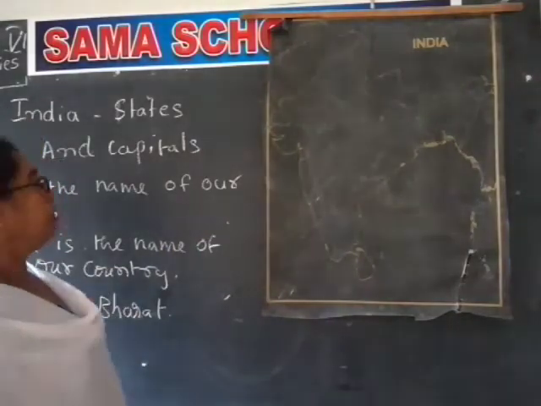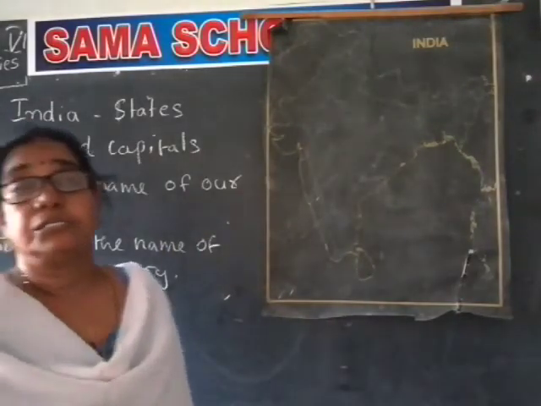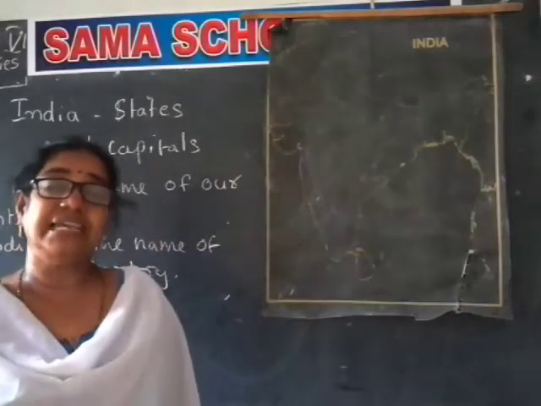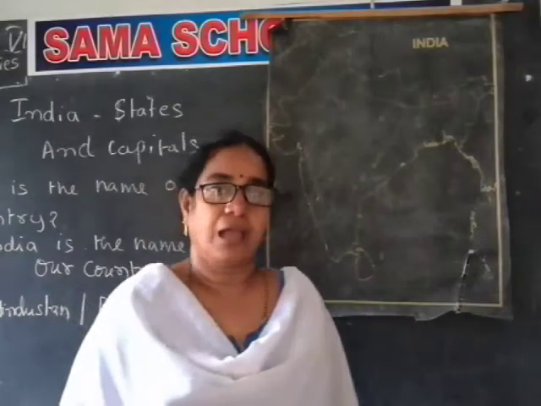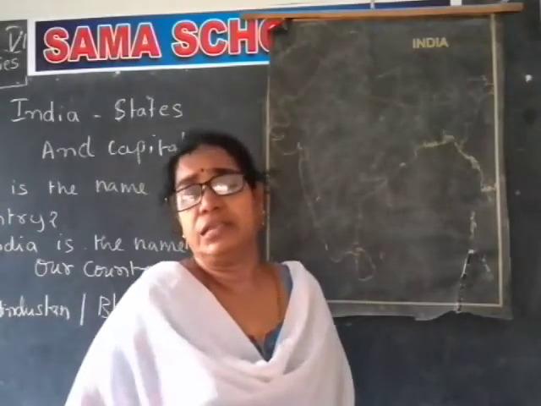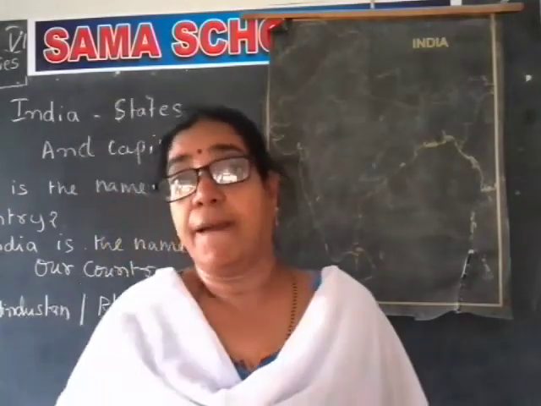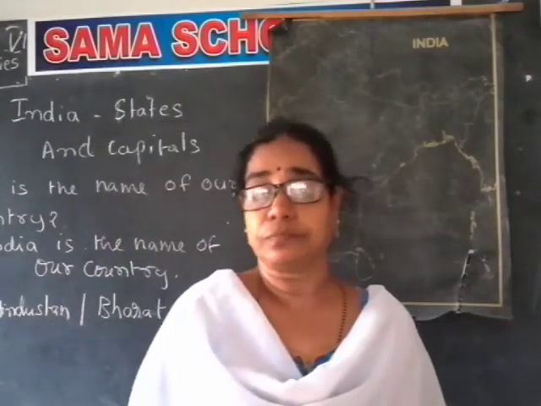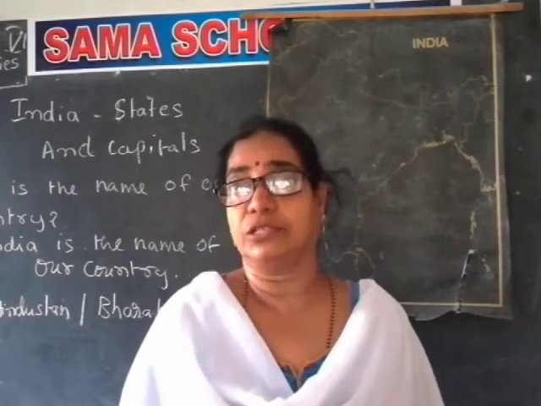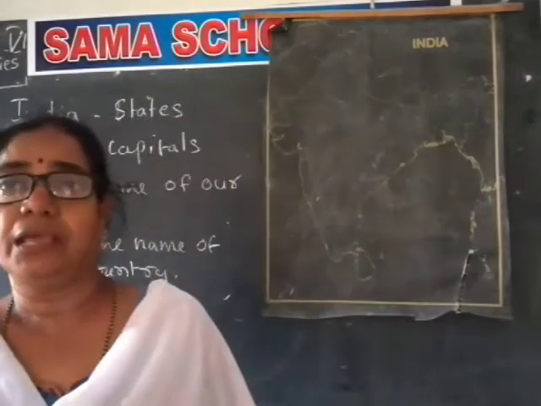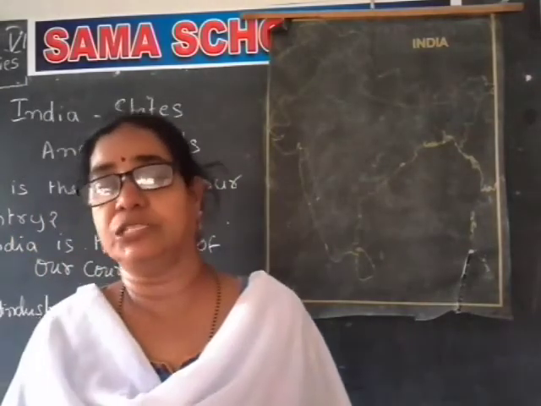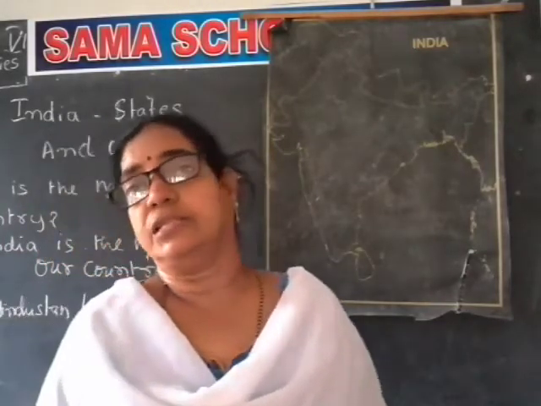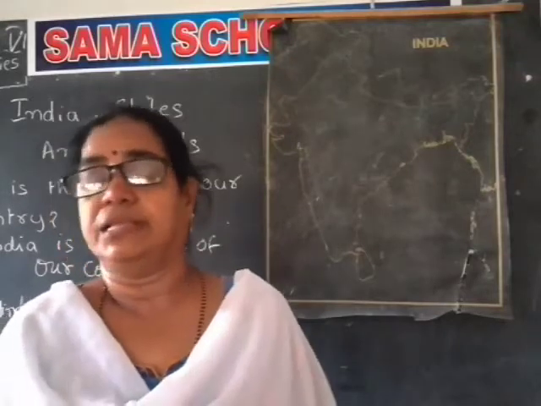Where is India located? India is located in the Asian continent. If you want to locate India, you must tell the latitudes and longitudes. Roughly, India is located between 8 degrees to 38 degrees north latitude and 67 degrees to 97 degrees east longitude.